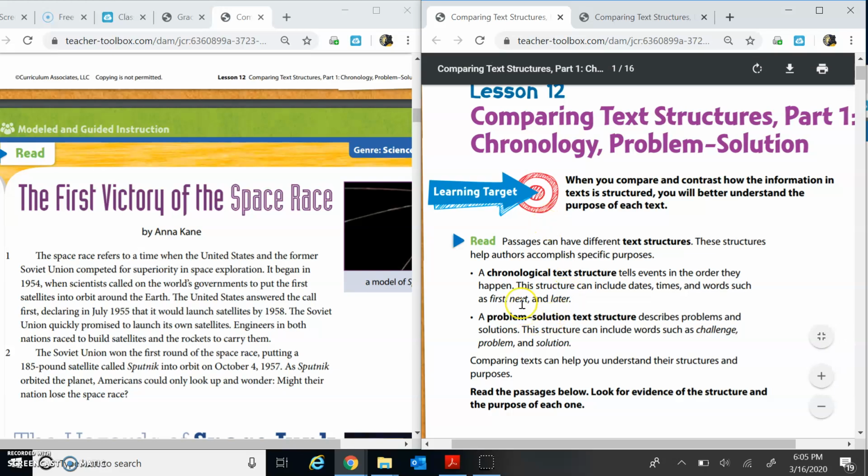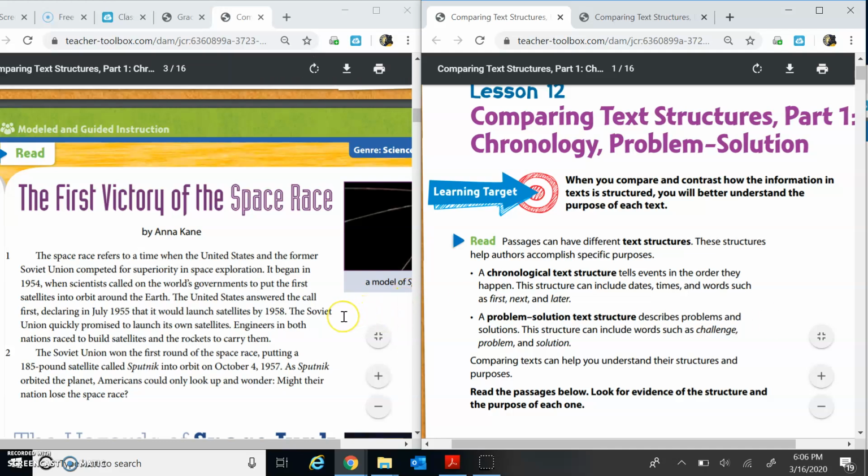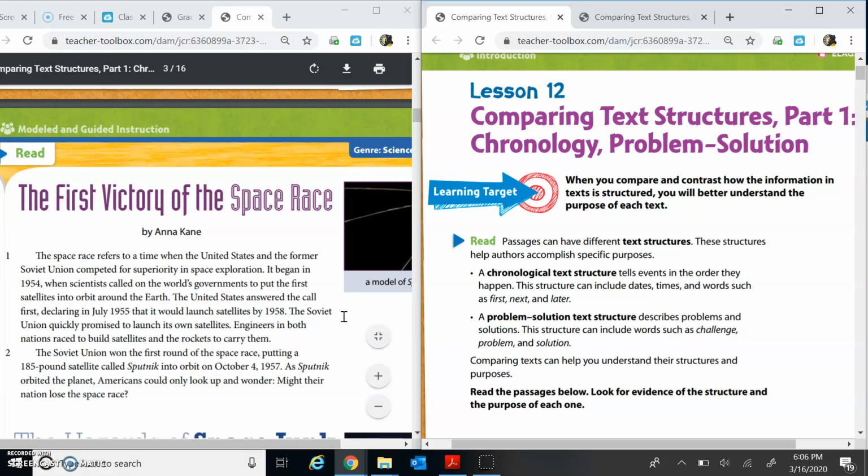So if we go back to our description and we look to see what clue words are being used, what can we determine that the text structure is? Chronological order, which puts things in order using dates, times, and words such as first, next, or later. Or problem and solution, and we use signal words like problem, solution, or challenge. Very good. Yes, it is absolutely chronological order because we did use signal words such as when, first, then, and we also circled plenty of dates.